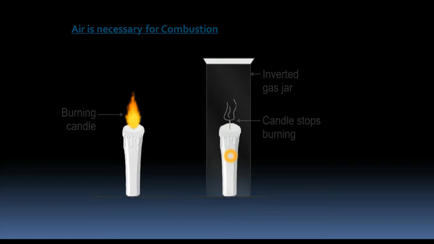You can also do this. You can lift the glass a little upwards so that a gap is created here. Some amount of air enters through this gap, therefore the candle will not immediately go off. Instead it will start to flicker. And why does the flame flicker? Due to the limited supply of oxygen from this gap which you have created. So due to the insufficient supply of oxygen, the flame flickers. This experiment proves that air is very, very necessary for combustion.